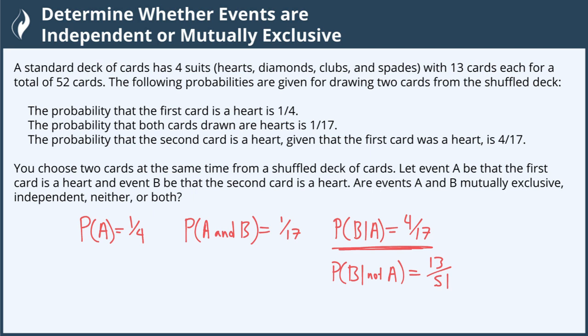So the probability of B is not the same if I drew a heart versus not a heart on the first card. This means that events A and B are not mutually exclusive because they can both happen, right? But they're not independent either, because what you draw for the first card affects how likely it is to get a heart on the second card. So this is neither in this instance.